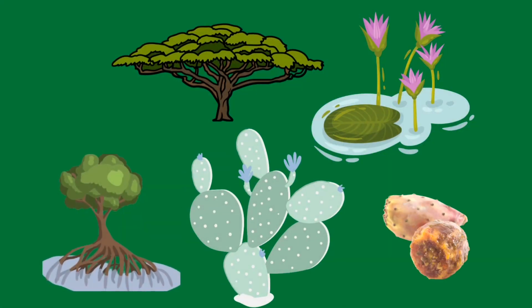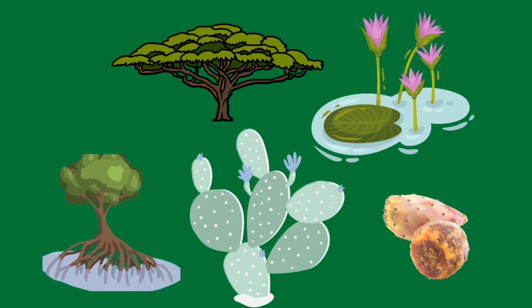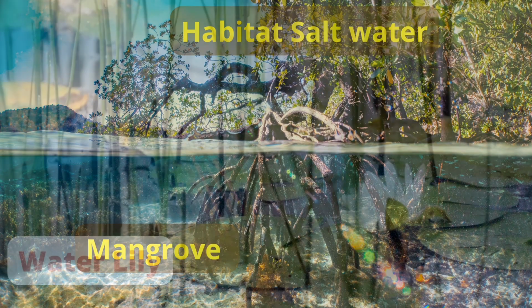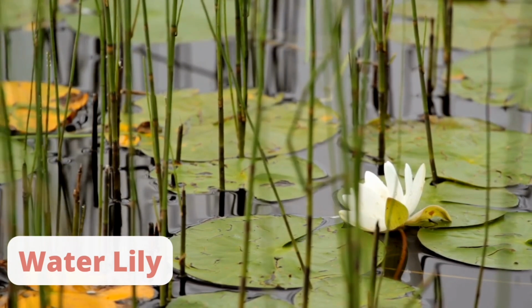Now let's take a look at these plants. We have the mangrove tree, the water lily, pine tree, palm tree, and Barbary fig. Each one of them has its own habitat, structural adaptation, and the reason why it has this structural adaptation. So the mangrove tree has very long roots and they are very strong because it is in salt water, so there are waves. So in order to resist the waves, it has long, strong roots.